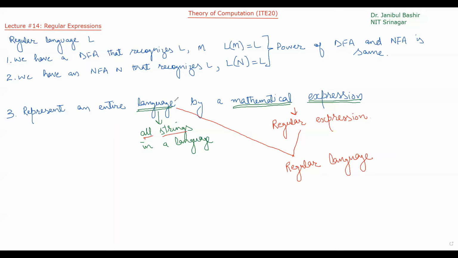The language that can be represented by a regular expression is a regular language. So if a language is regular, there exists a regular expression for that language. What is a regular expression? It is a mathematical notation that can represent all strings in a language.